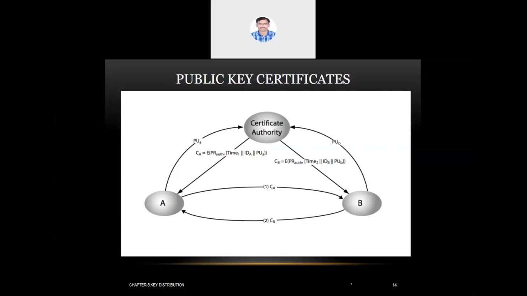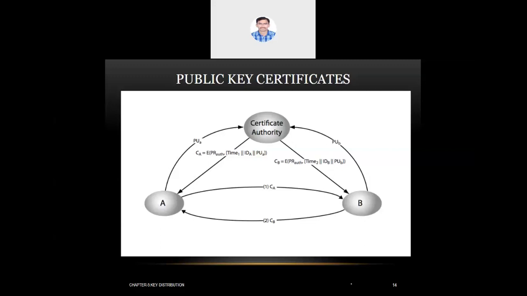Every node has its own certificate in which their details are recorded. Now anyone who wants to communicate with other nodes simply needs to forward their certificate to them. Then, when they decrypt the certificate, they are able to get the public key of the respective user.